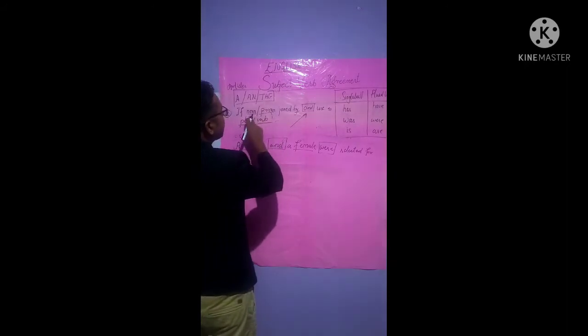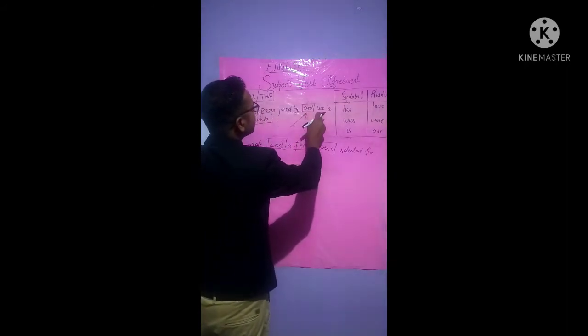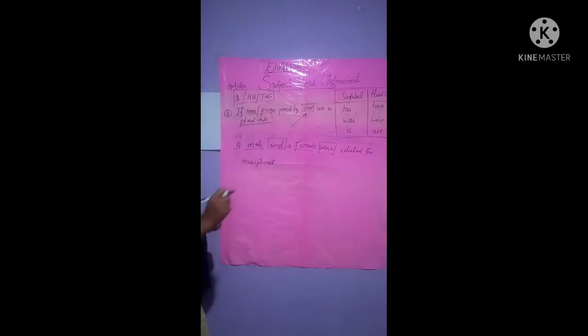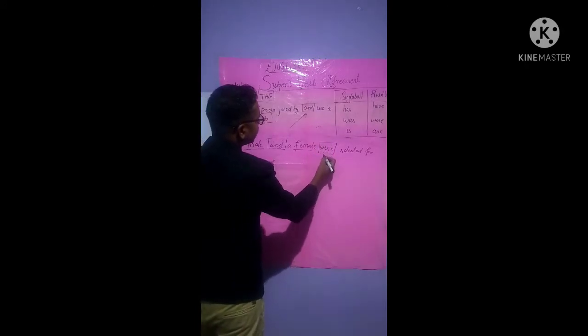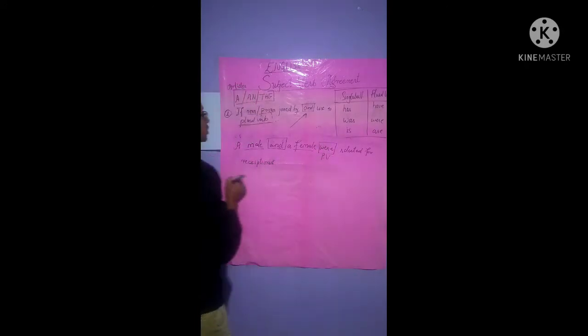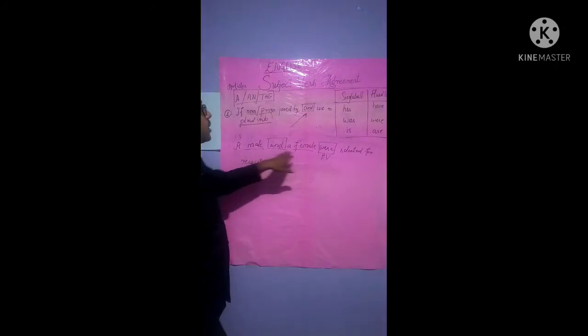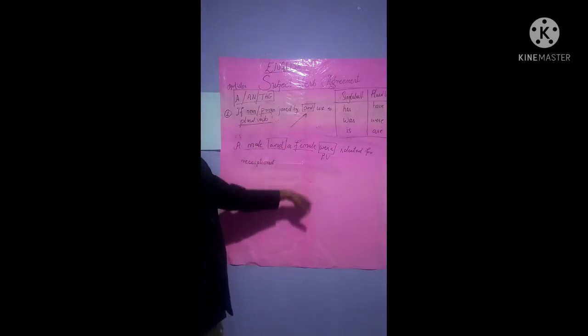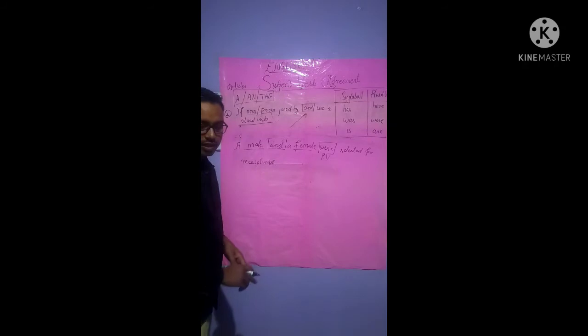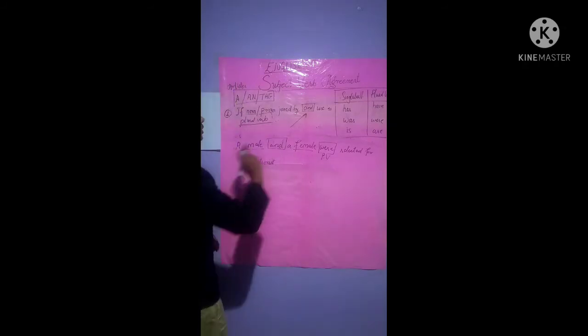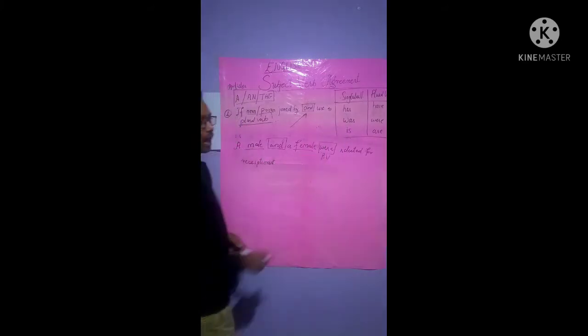Here you see the very first rule says, if nouns or pronouns are joined by "and", use a plural verb, isn't it? That is, "and" is involved, then we will use a plural verb. If there was no involvement of "and", because there are two different persons, isn't it? If there was only a single person, a female was selected for receptionist, isn't it? So if there was a single person, the singular verb would have been used, isn't it? So students will quickly move over towards the next rule.